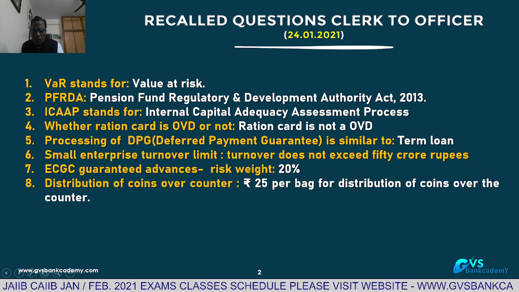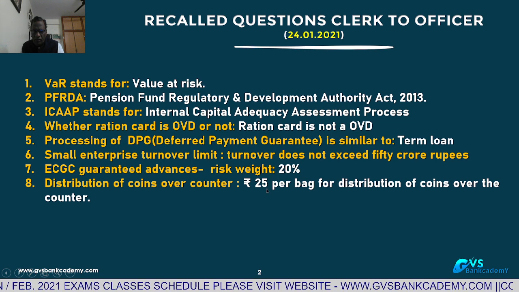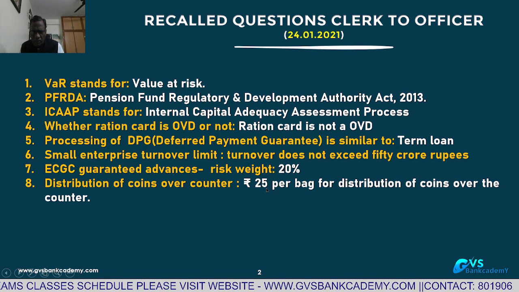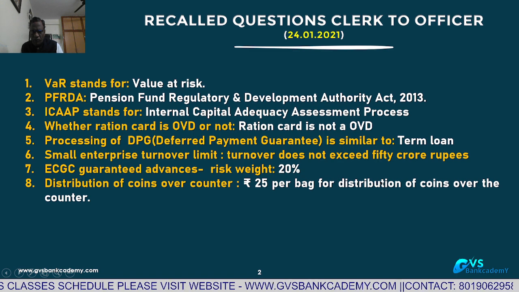Now, distribution of coins over the counter. What is the commission banks are getting? Incentive or commission is 25 rupees per bag for distribution of coins over the counter. For each bag, banks are getting a commission incentive of 25 rupees.